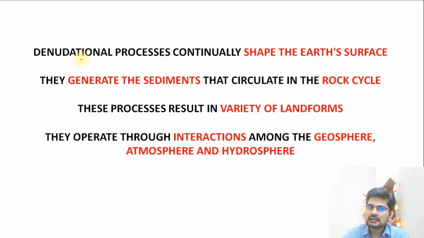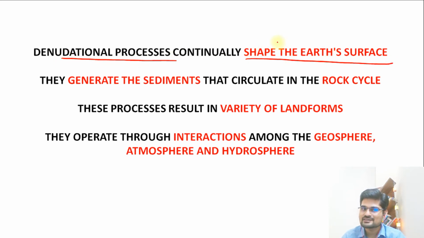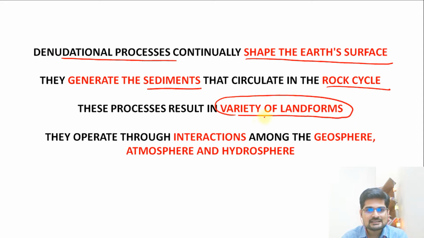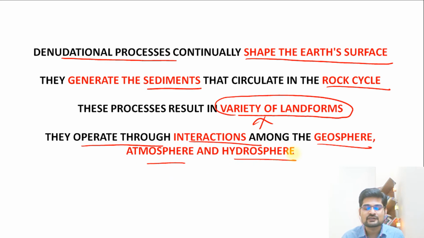Remember again, the denudational processes continually shape the earth's surface. That is how they are important. They generate sediments and regulate the rock cycle. These processes result in a variety of landforms on earth, and that's how they are part of our geomorphology. Remember that they operate through interactions among the geosphere, atmosphere and hydrosphere. This is the operational part when we talk about these denudational processes.